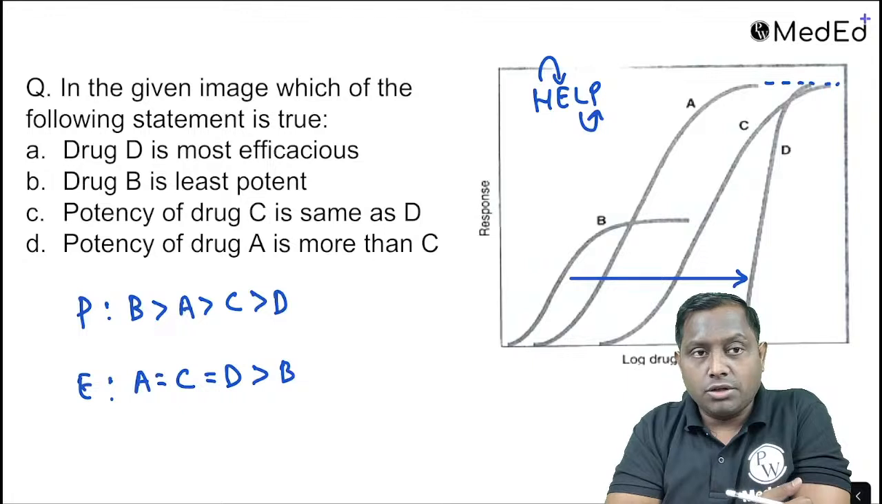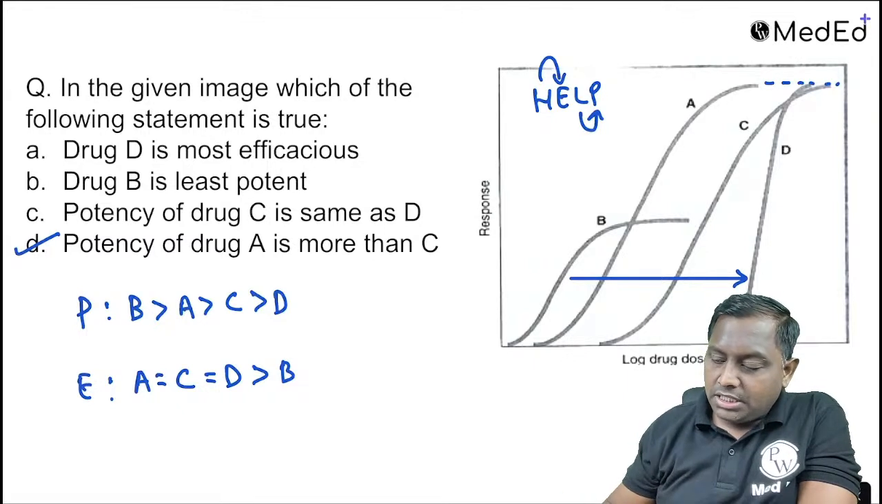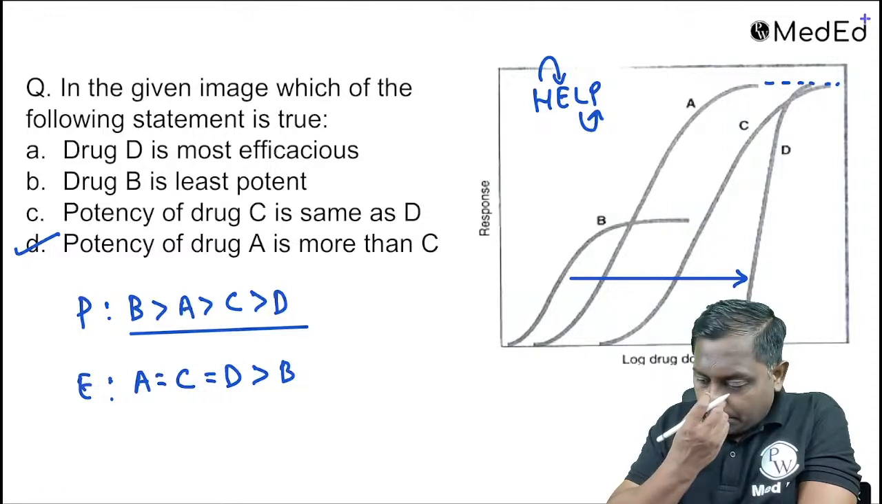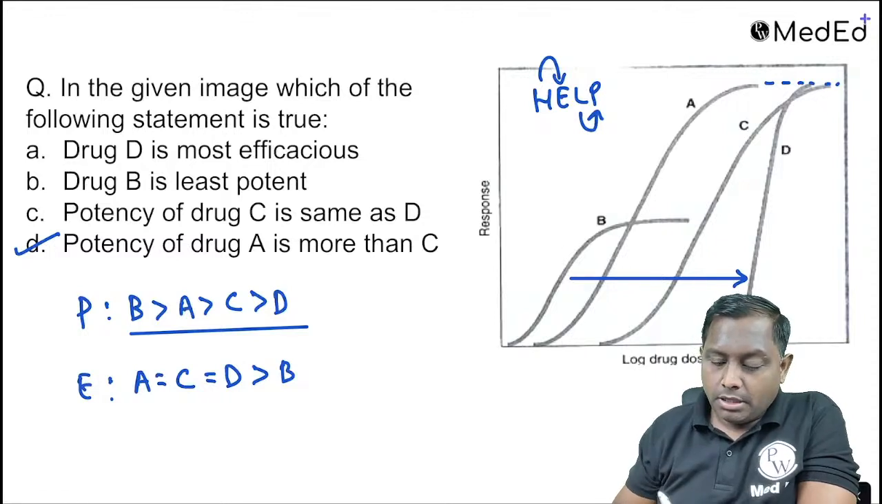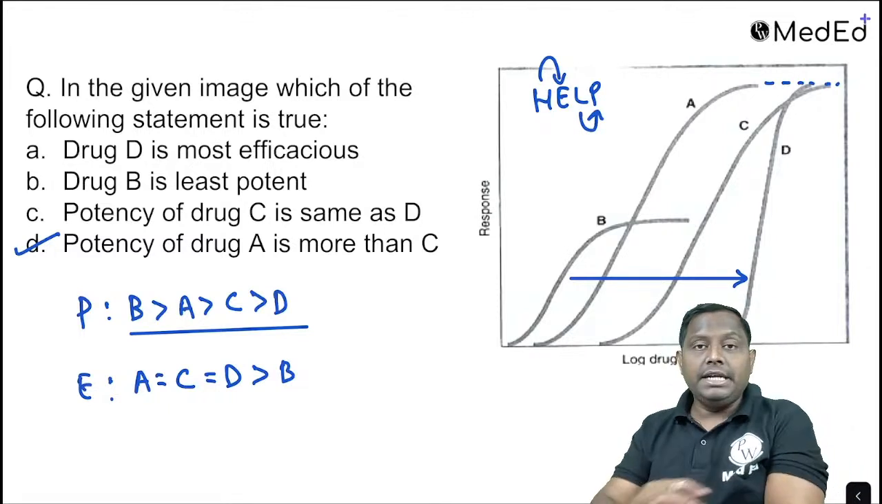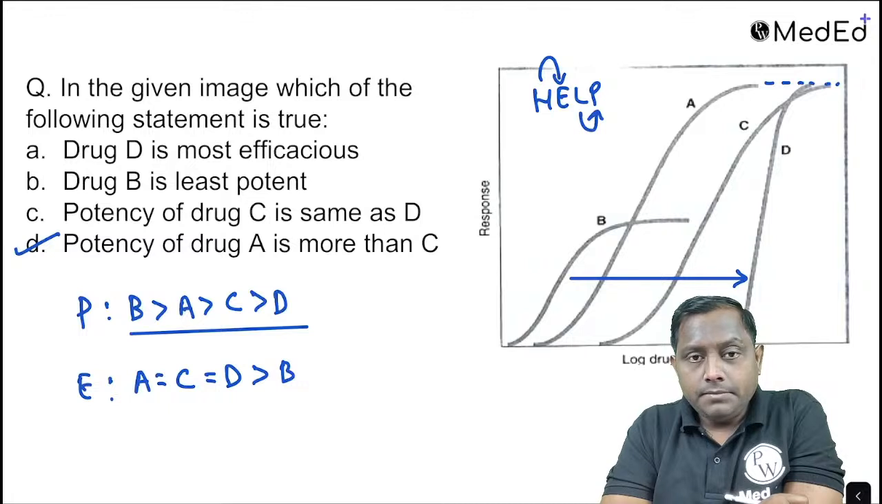I hope it's sorted for all of you. Here, potency of A is more than C, yes that's a correct one. Potency of C same as D, no, the potency order is B, A, C, D. B is the most potent. Option: drug D is most efficacious, no, A, C, D all three are equiefficacious. Remember.